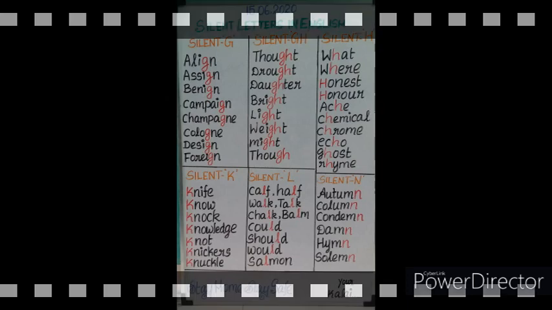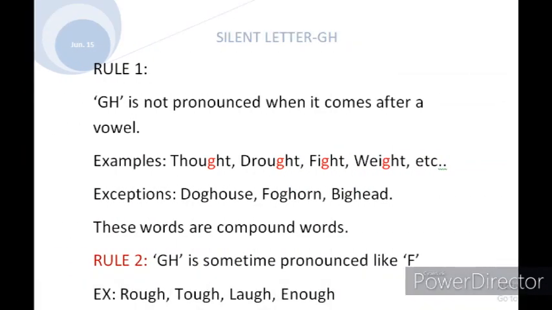In this case there are also some exceptions. For example, doghouse, foghorn, bighead. But if we note these examples keenly, we can find all the 3 exceptions are generally compound words. I think you all may know compound words: 2 words combine and give a different meaning. Dog, house, so it contains 2 words. Dog one word, house one word. So doghouse, here we are pronouncing the letter G. Okay, these are the exceptions.